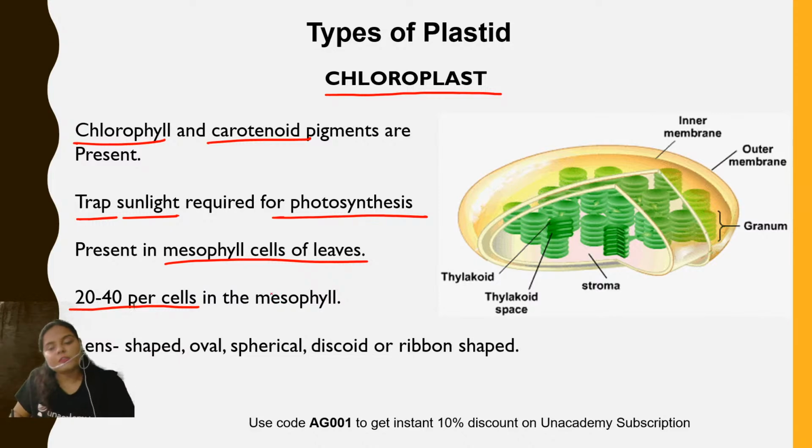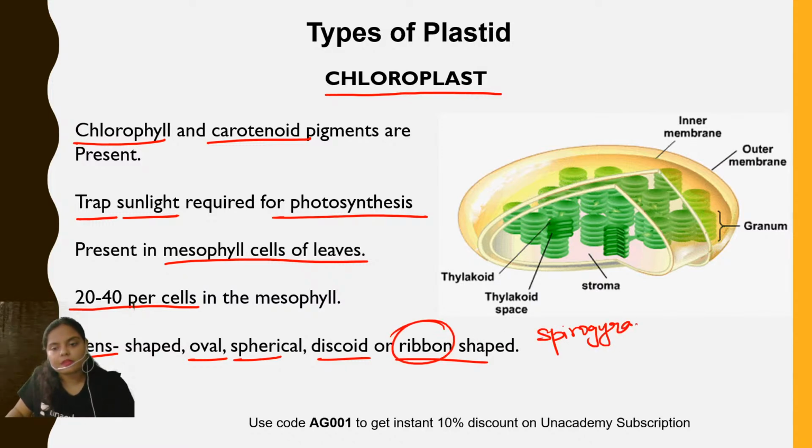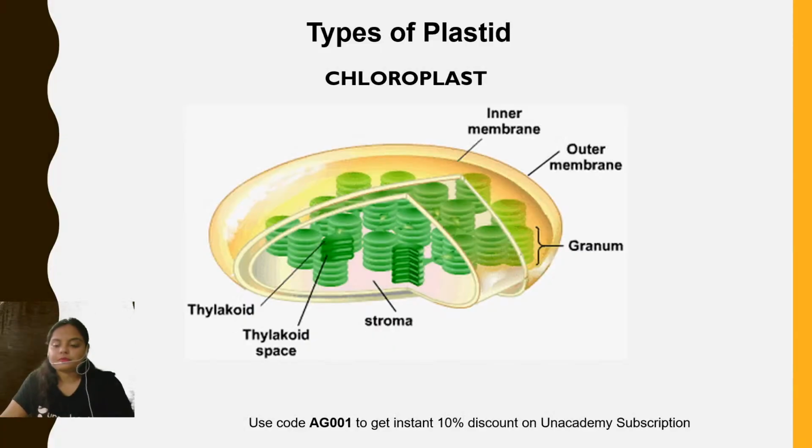The shape of the chloroplast can also vary. It can be lens shaped or oval, spherical, discoid, or ribbon shaped. Ribbon shaped, for example in Spirogyra. Discoid, for example in Phyllothrix. Now let us know the structure of the chloroplast. The chloroplast contains two membranes, the outer membrane and the inner membrane, and the center region of the chloroplast is known as the stroma. The center region of the chloroplast is known as what? Stroma.